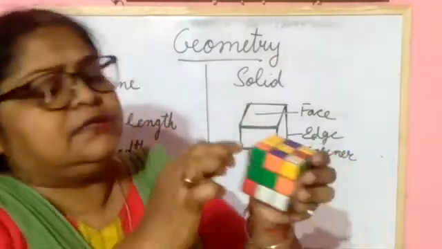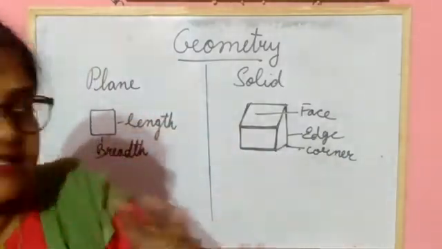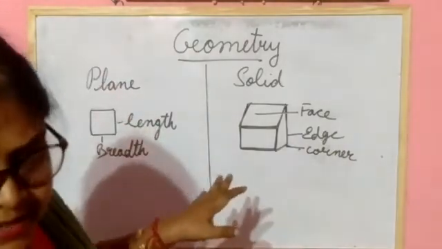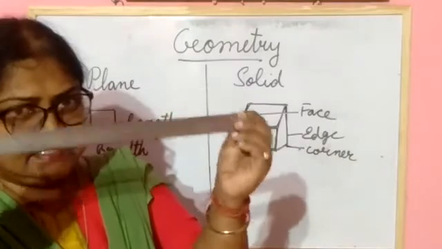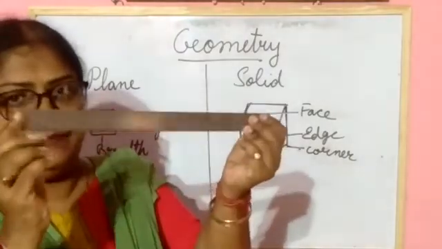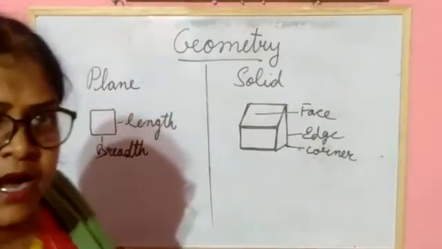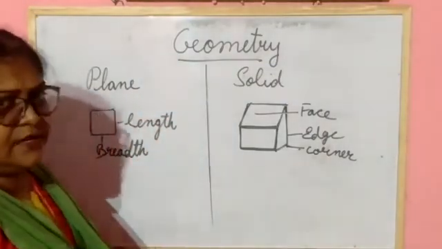And corners. So how many dimensions does it have? 3 dimensions. And plane figure, how many dimensions? The scale is a plane figure, so length and breadth. 2 dimensions. Understood the difference between plane figure and solid figure?